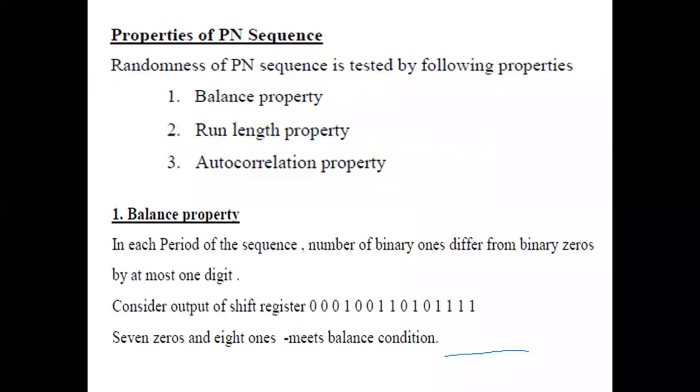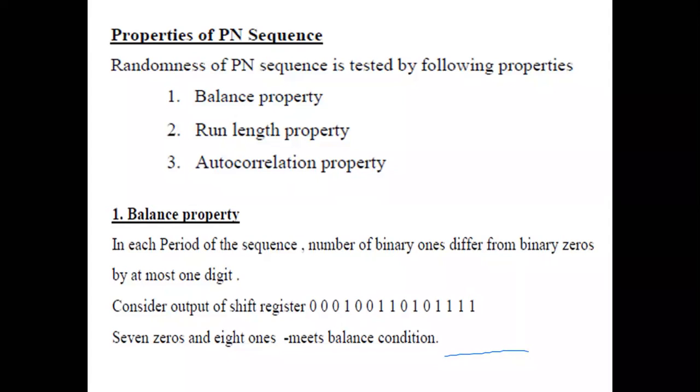Now there are certain very important properties of a PN sequence which need to be satisfied. That means any sequence cannot be called a PN sequence. The sequence has to satisfy certain properties to be called a pseudo noise sequence. There are three properties: the first is the balance property, the second is the run length property, and the third is the autocorrelation property.